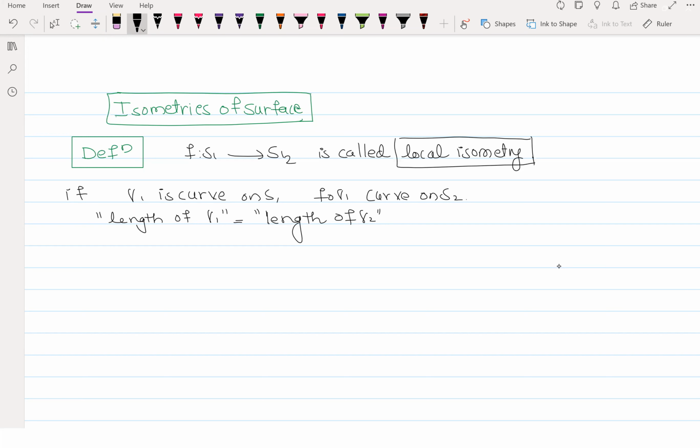I wrote it down precisely in those notes, and I will anyway share it with you. So this is called a local isometry. Whenever we have a local isometry between two surfaces, we say that S1 and S2 are locally isometric.